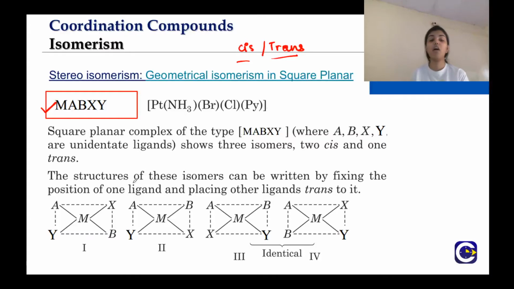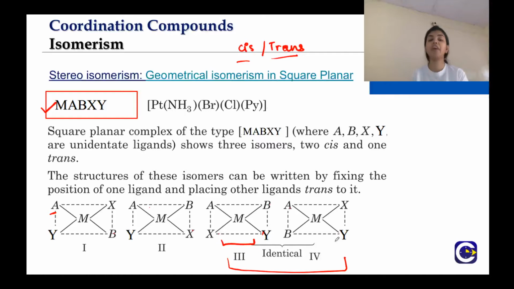Now we can have this: you fix the position of A, right? Now you keep B trans to it, then you keep X trans to it, then you keep Y trans to it, right? Now you can also have this isomer like A and Y, B and X, right? We have changed the position of B and X here, right? But these are identical in nature.